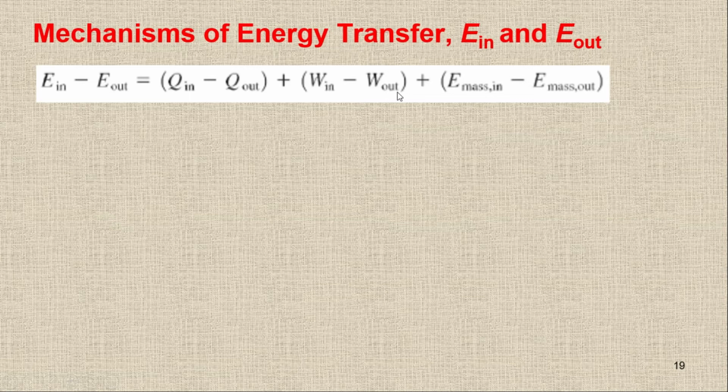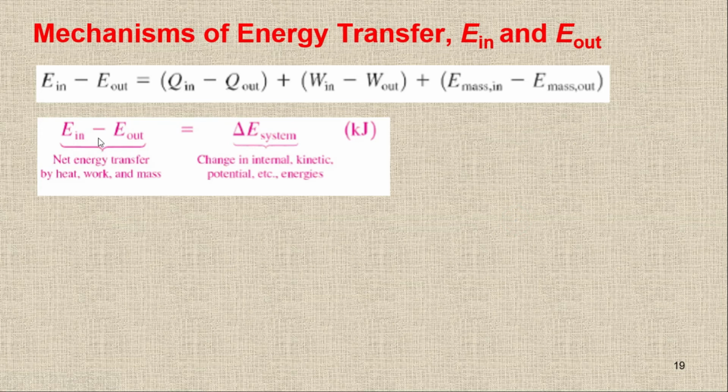If we have a closed system, then we will not have this term. There will be no mass transfer, so we can neglect this term. So we will have only Q and W for a closed system, and for an open system, this one is the complete one. So this is the basic general equation. We have the delta E system, which is equal to delta U in case of the stationary system, and then we have in and out, which is equal to Q in minus Q out plus W in minus W out plus the energy of mass in minus the energy of mass out.